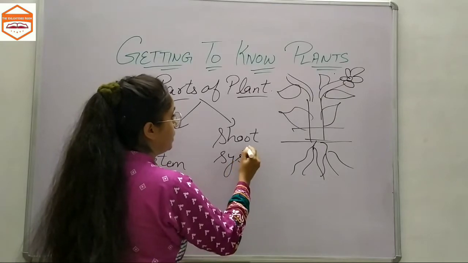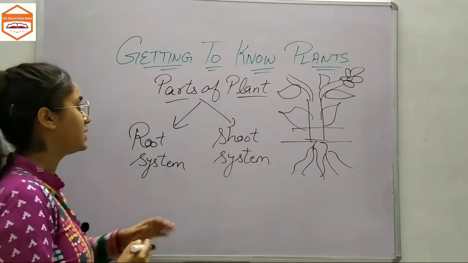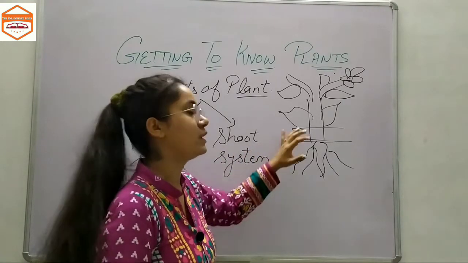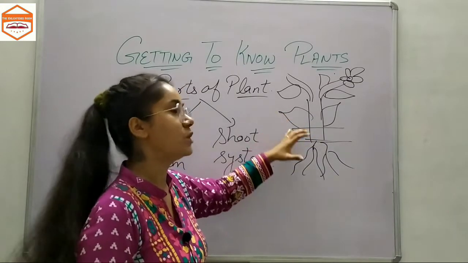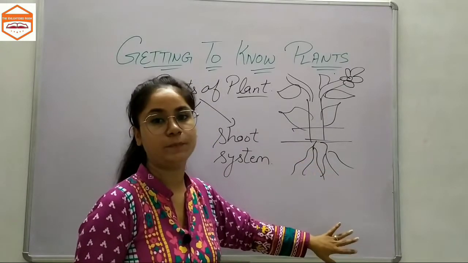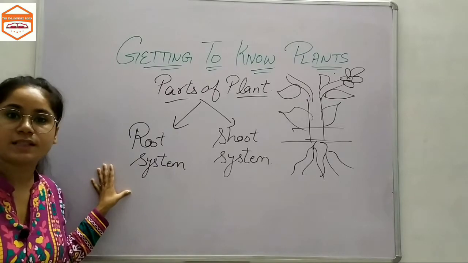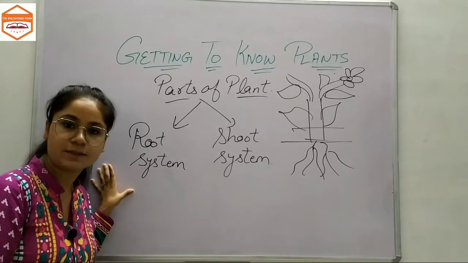Now, what is root system and what is shoot system? In the root system, we will only discuss those parts which lie below the ground. Those parts of the plant that grow below the ground or under the ground come in the root system. That means the roots. Only roots grow below the ground of the plant, right?